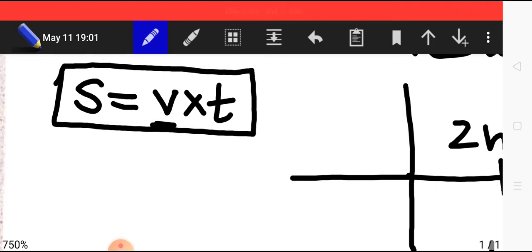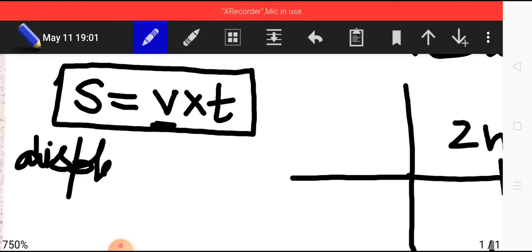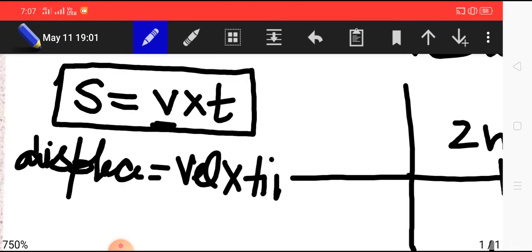In 9th class you must have studied about changing speed and equations of motion. We will also study them under non-uniform motion. But before that, under uniform motion, this is a very basic relation which is saying displacement is equal to velocity into time. That is not a very typical one, that is a simple relation.